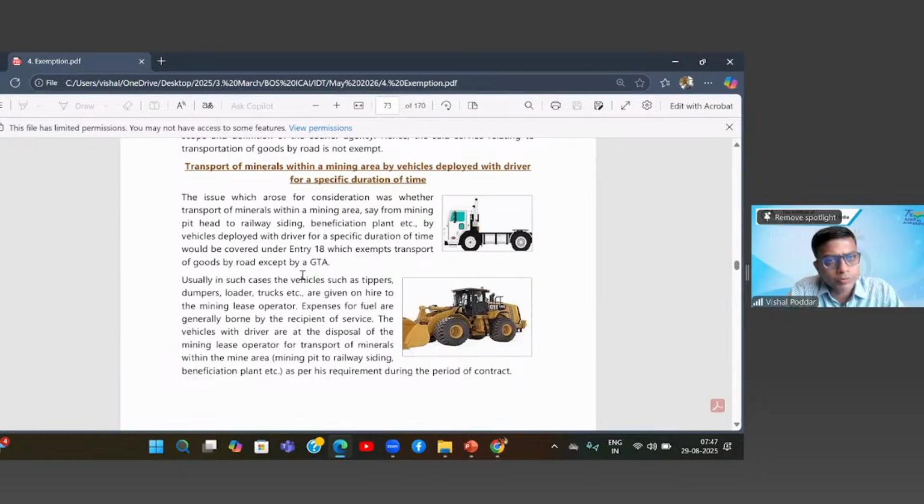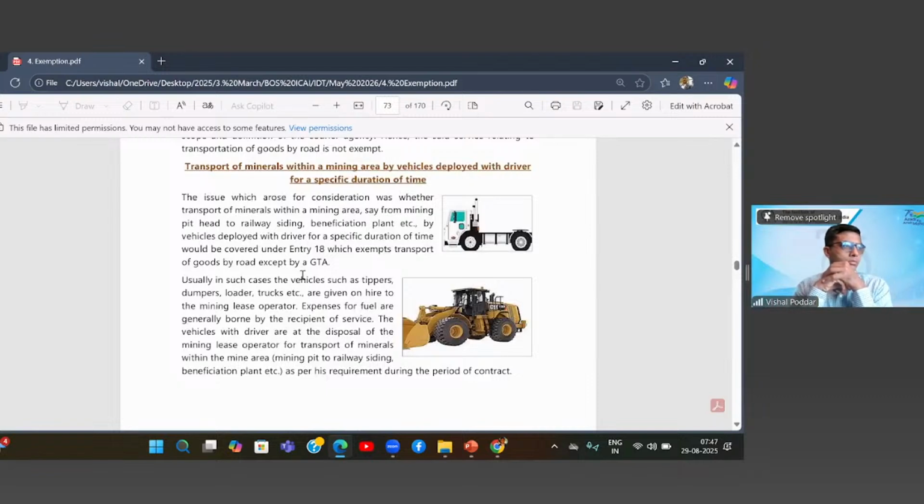Usually, in such cases, vehicles such as tipper, dumper, loader, truck, etc., are given on hire to the mining lease operator. Expenses for fuel are generally borne by the recipient of service.